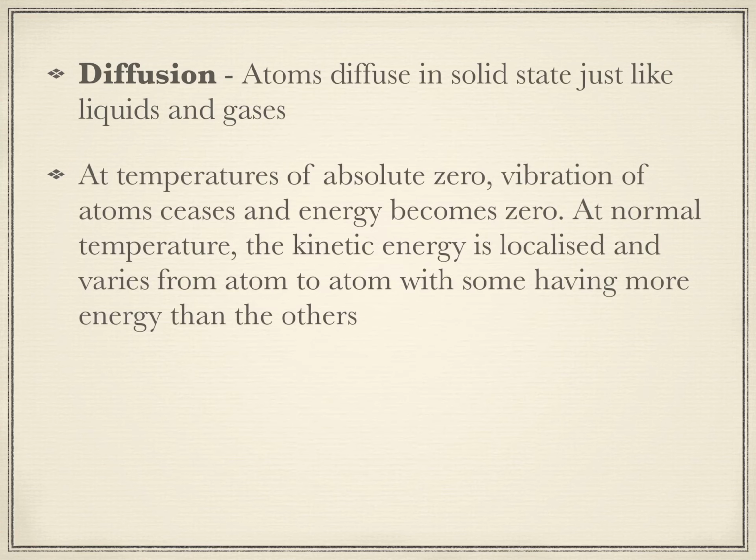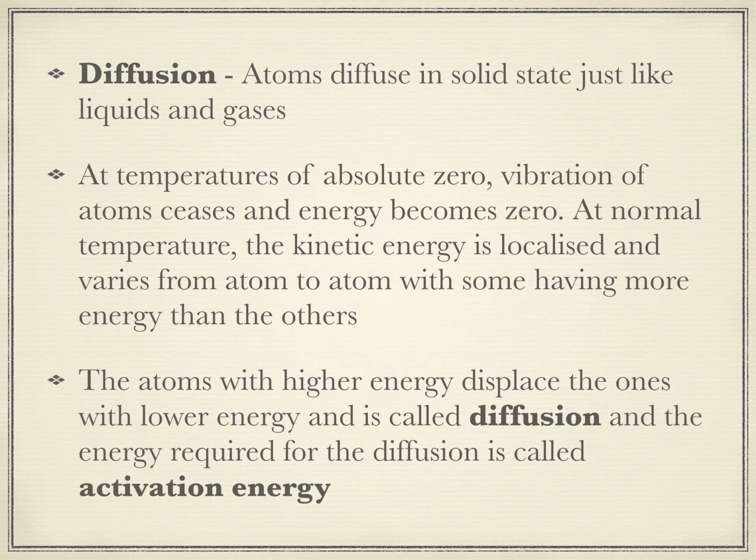But at absolute zero temperatures, that is minus 275 degrees centigrade, the vibration of atoms ceases completely and the energy is completely drained out from the body. That means there is absolutely no heat present in the body. When there is no heat present in the body, there is no energy in the atoms, so the atoms cease to oscillate. At normal temperature, the kinetic energy is localized and varies from atom to atom, with some having more energy than the others.